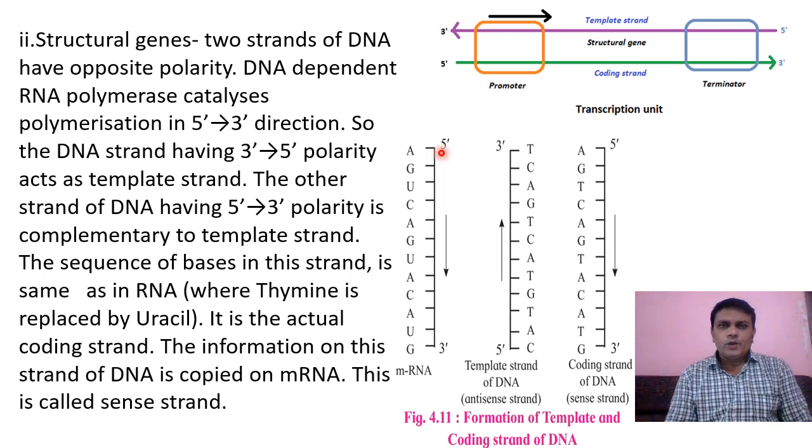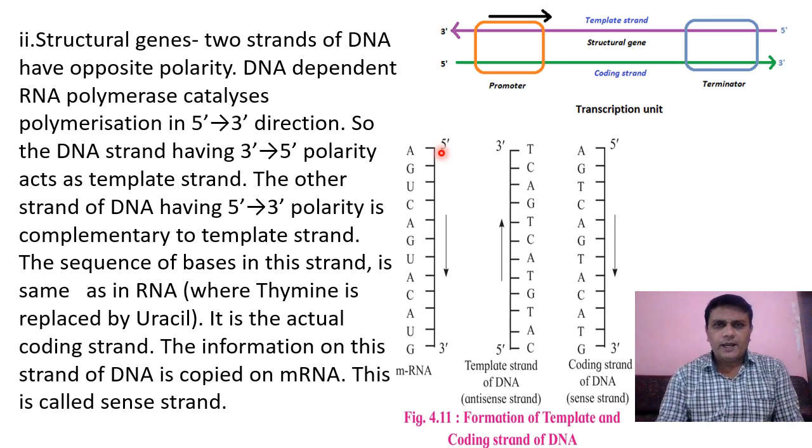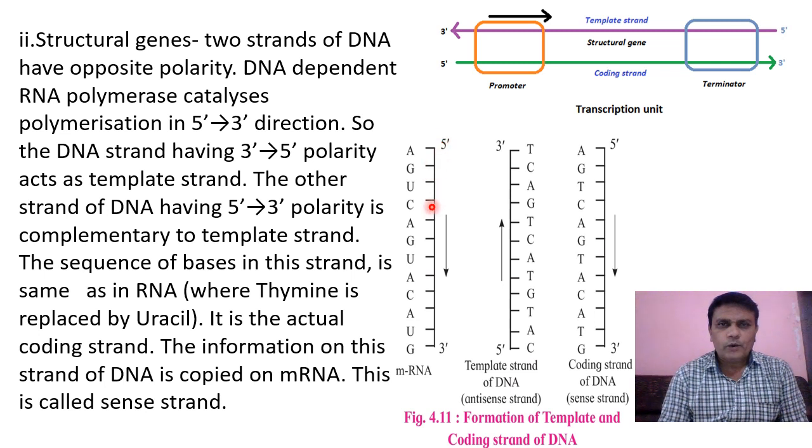During the process, a number of nucleotides from the nucleoplasm are joined to each other and a polynucleotide chain is produced. This process is called polymerization. The strand having 3 to 5 polarity acts as the template strand, or it is also called the antisense strand, meaning on this DNA strand messenger RNA is produced.